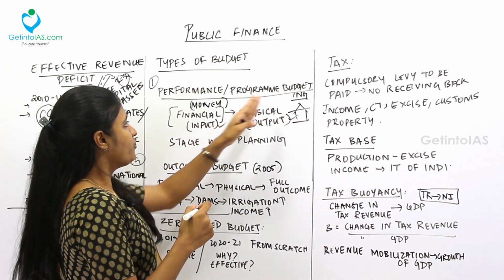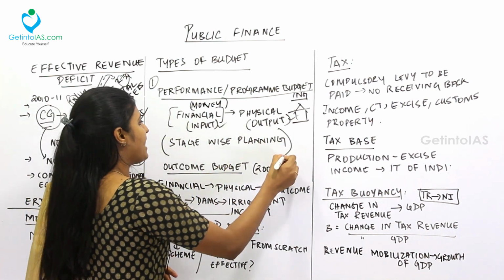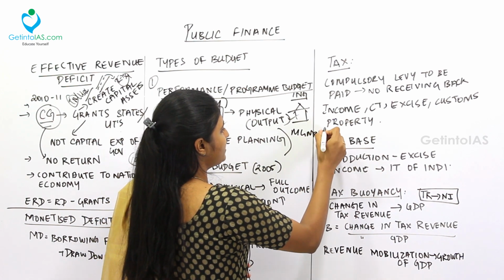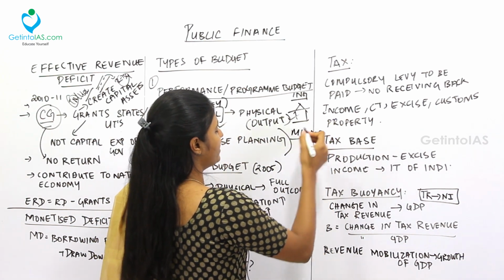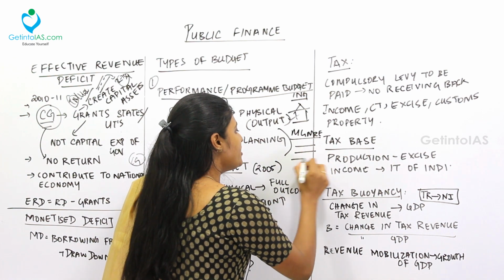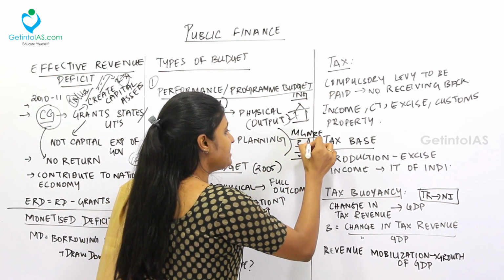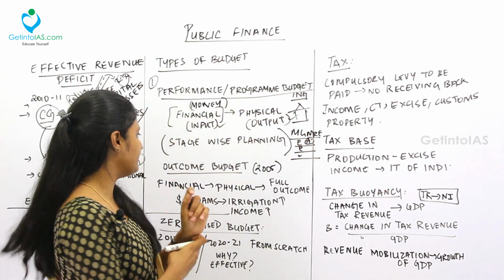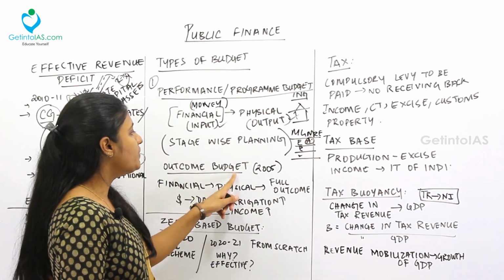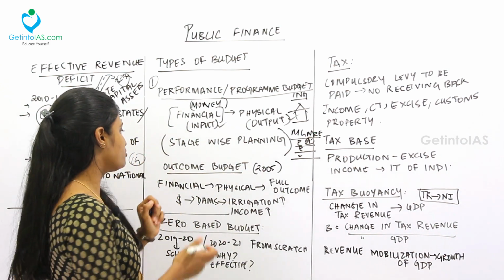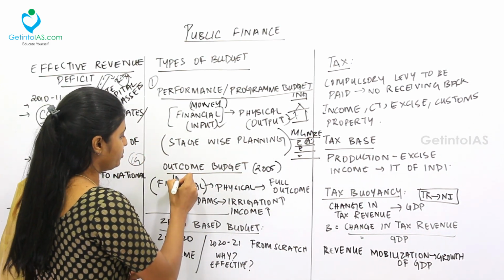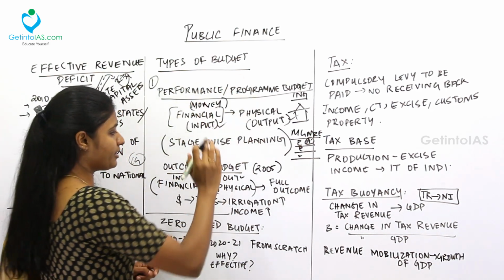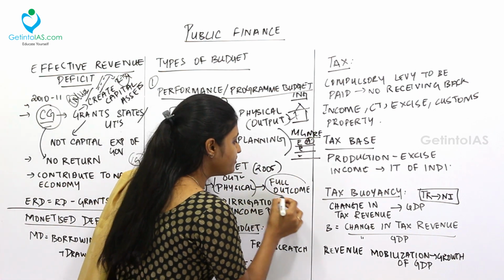So in performance or program budgeting, it is a stage-wise planning. For example, take any scheme like MGNREGA, the Mahatma Gandhi National Rural Employment Guarantee Scheme. Under this, the stage-wise monitoring of all the employment or asset creation will be calculated. So this is called performance or program budgeting. Fine. Next, coming to the outcome budget. The outcome budget was introduced in 2005. See, in the same way, finance is the input and the physical asset is the output. This alone contributes to performance program budgeting, but the full outcome is to be noticed.